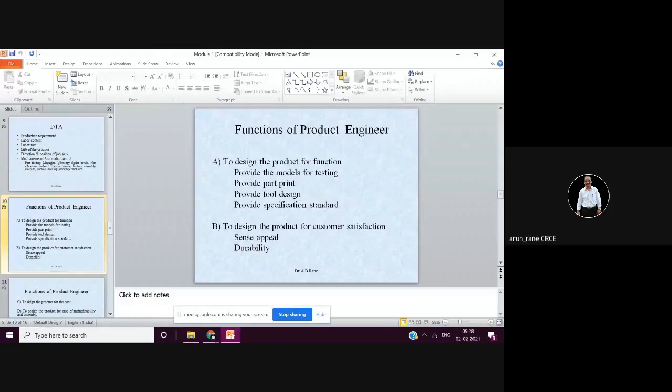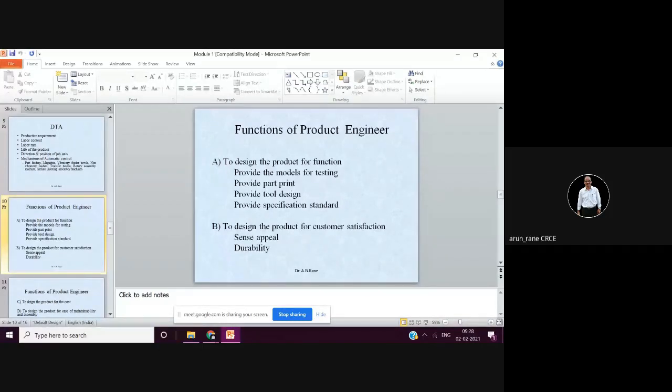Similarly, for the threads, if there are threads, then you need to specify M20 by 2 mm. So 2 mm is nothing but the pitch, and whether it is single start, double start, three start. If you say it is a two start, then the process engineer has to use the term which is called the lead. Lead is equal to number of starts into pitch. Like suppose if it is a two start thread, and the pitch is say 3 mm, then lead is equal to 2 into 3, that is equal to 6.